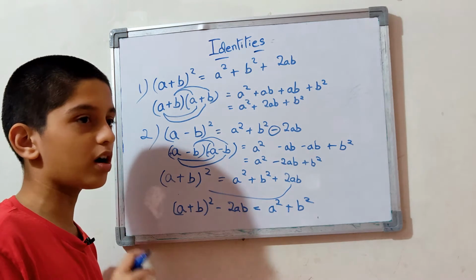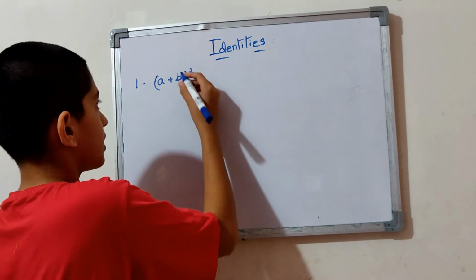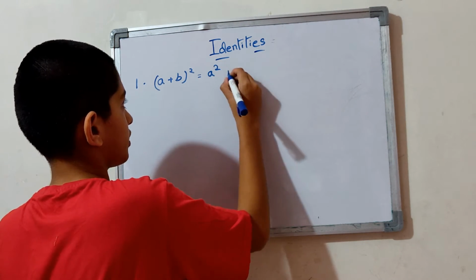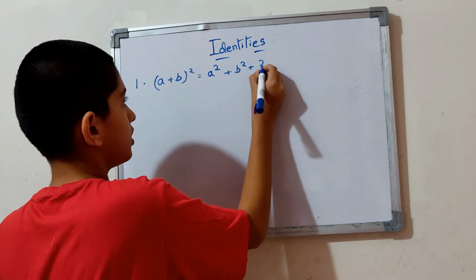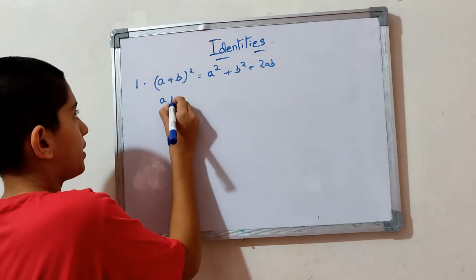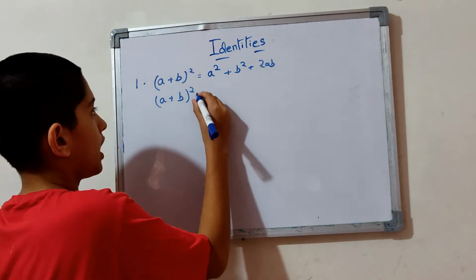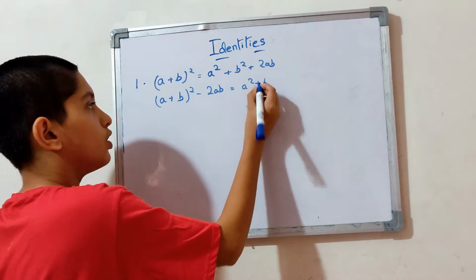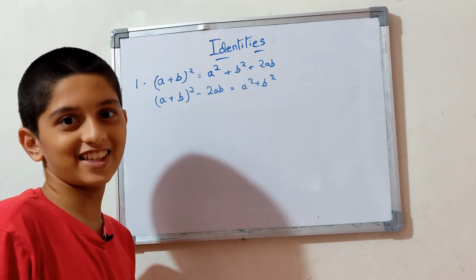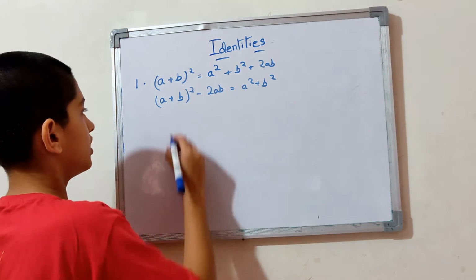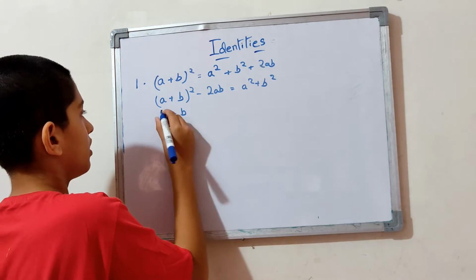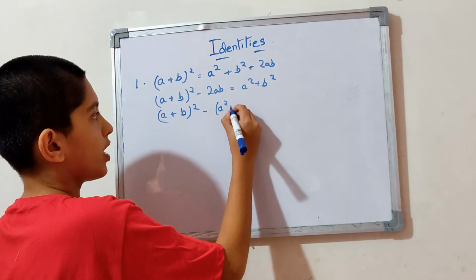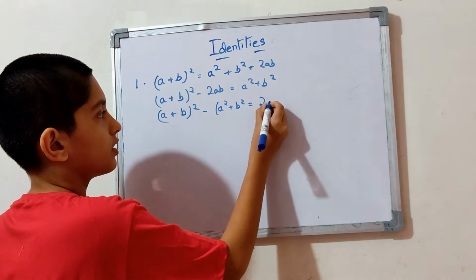Now let me clear the board. It's done. Now I am writing that formula again. Let's do it all again. (a + b) the whole square is a square plus b square plus 2ab. The related formula to it is (a + b) the whole square minus 2ab is equal to a square plus b square. Now you can do another exchange offer, and this is the last one. Take this side, and you will get (a + b) the whole square minus, in brackets, a square plus b square is equal to 2ab.